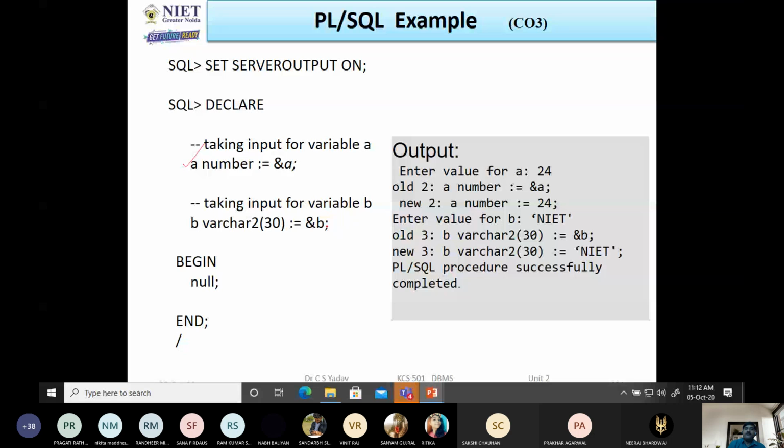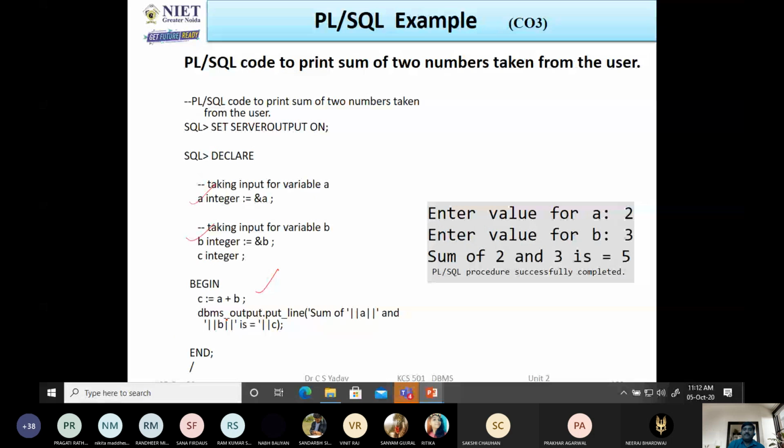Then suppose we want to write a program for adding two numbers, then we declare a, then b, and through this syntax the addition of a and b is stored in c. Then with the help of this method we can display the sum of a and b is c, and this is the concatenation operator.